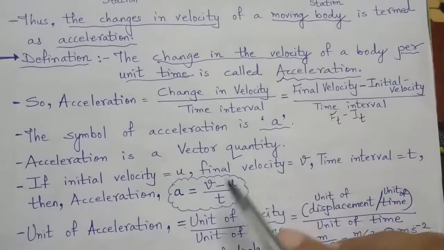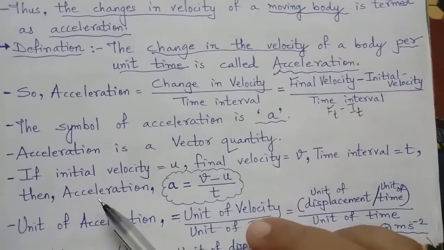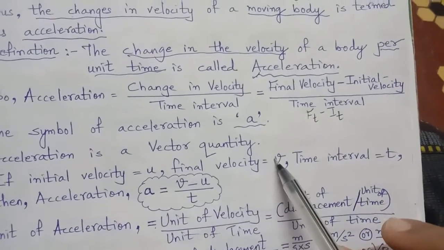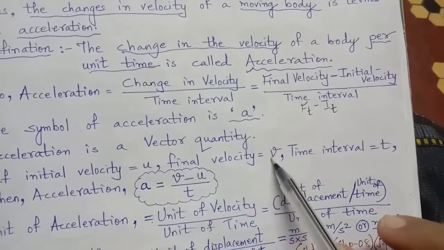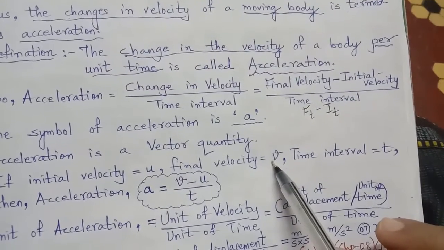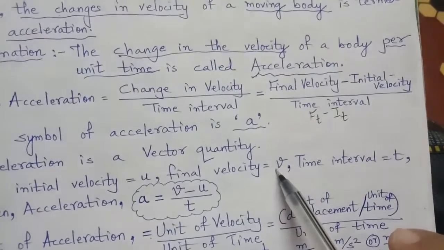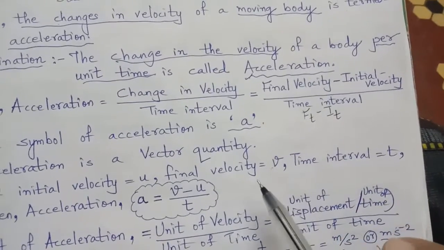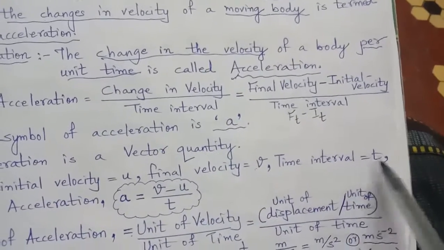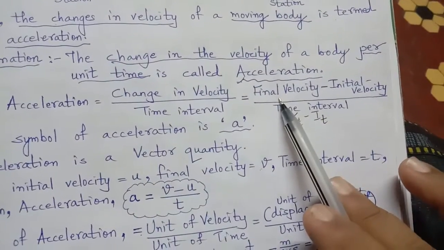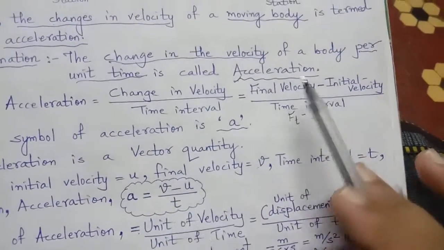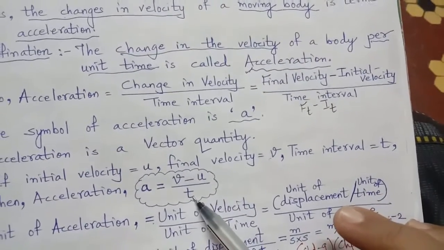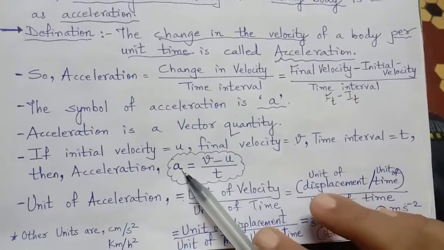If we want to write in the formula form, then initial velocity is u, final velocity is half curve v. Full curve v is speed, half curve v is final velocity, and regular v is velocity itself. Time interval t. So final velocity v minus initial velocity u divided by t gives us acceleration.